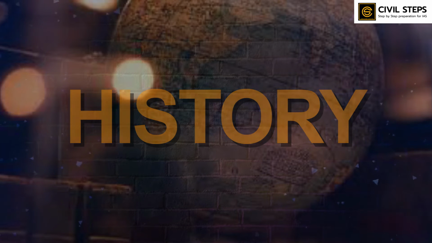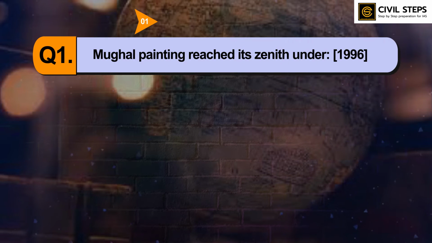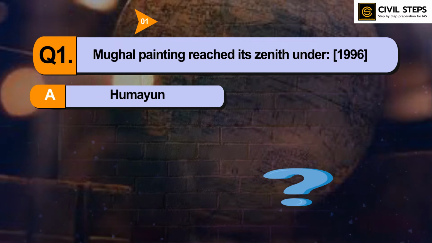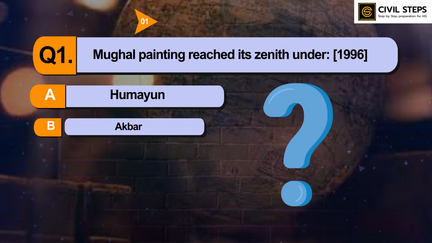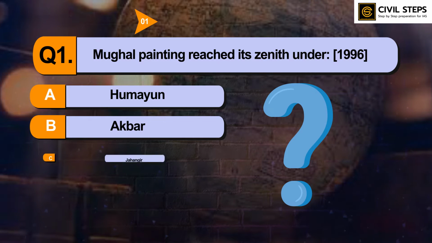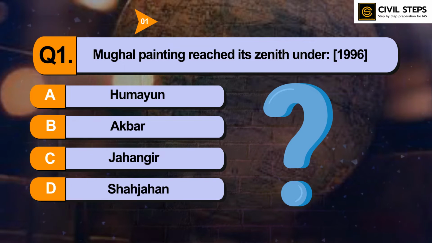So first question is, Mughal painting reached its zenith under whom? Option A, Humayun. Option B, Akbar. Option C, Jahangir. Option D, Shah Jahan. So you can pause this video and write your answer in the comment section below. I hope you have written the answer.